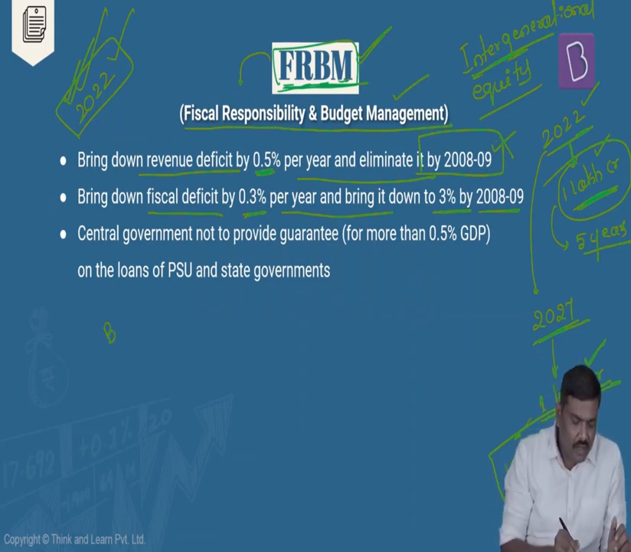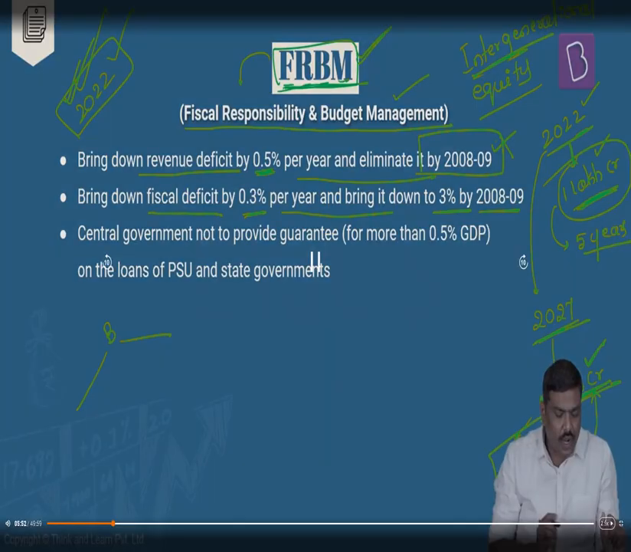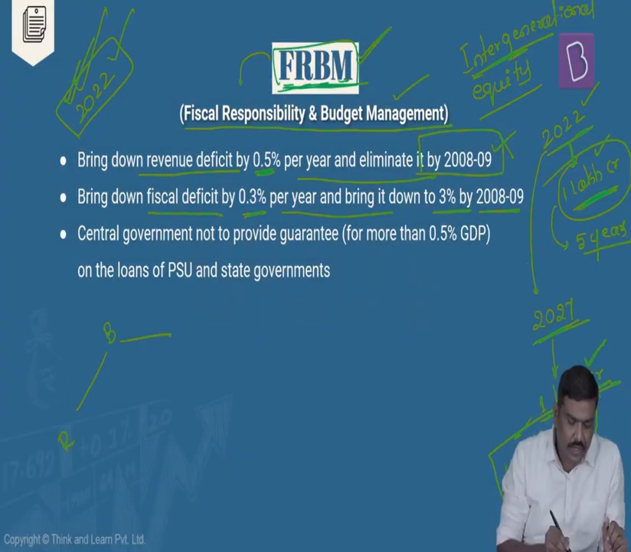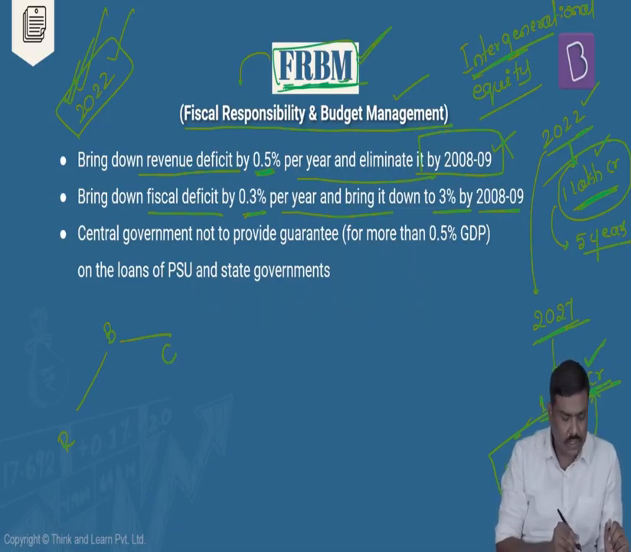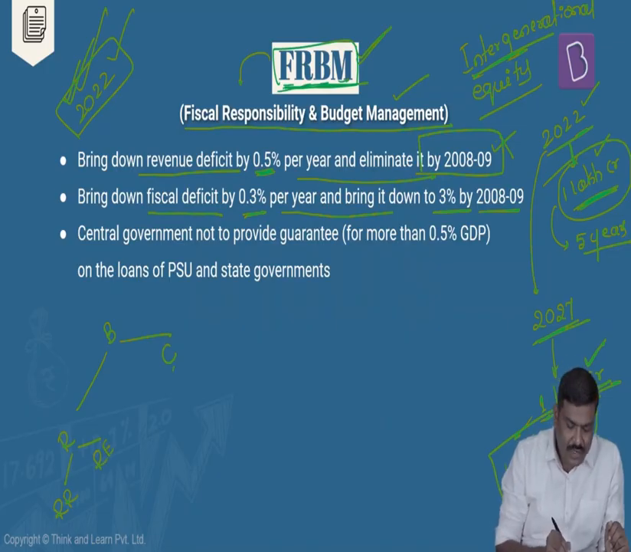Generally, the budget can be divided into two accounts. One is called the revenue account, and the second one is called the capital account. Again, the revenue account can be divided further into revenue receipts and revenue expenditure, and the capital account can be further divided into capital receipts and capital expenditure.